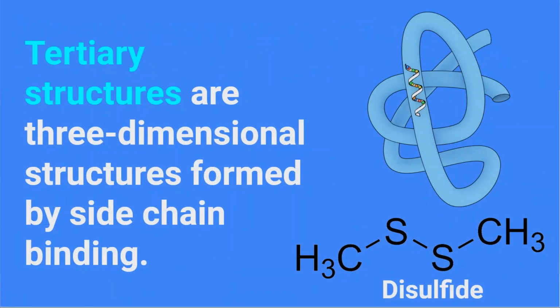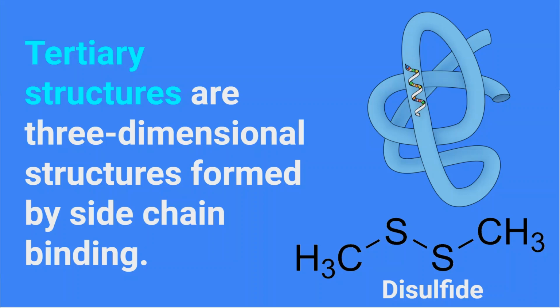Now let's talk about tertiary structures of proteins. They are the three-dimensional shapes of proteins, and they are formed due to the amino acid side chains that bond with one another. In fact, a particular tertiary structure depends on the interaction of side chains. Tertiary structures can be formed by one or more secondary structures. Tertiary structures are bound through hydrogen bonds, ionic bonds, hydrophobic interactions, and disulfide bonds.